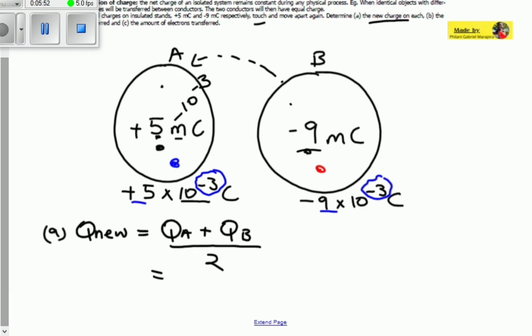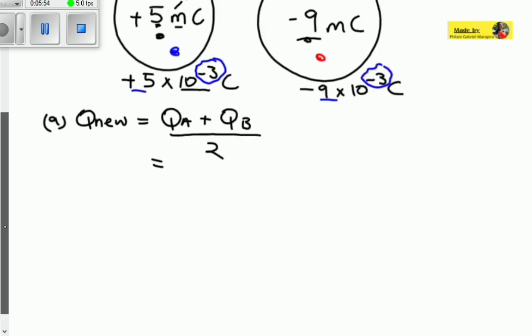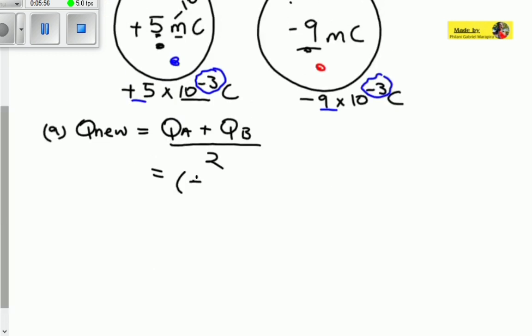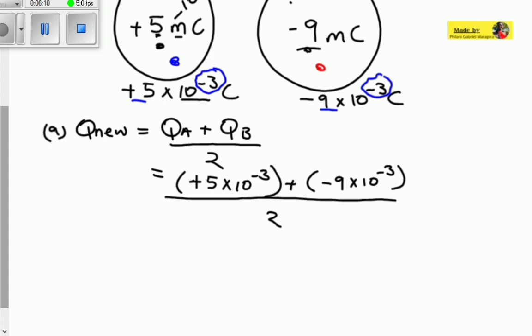So here, for the new charge, we're going to look at the charge of A. Charge of A is +5 times 10 to the power minus 3 coulomb. We add it to the charge of B, which is -9 times 10 to the power minus 3 coulomb, and then we divide it by 2. Reason being, we want to see what is the new charge on each of the conductors after they've separated from the contact. So here we've got the Q new.